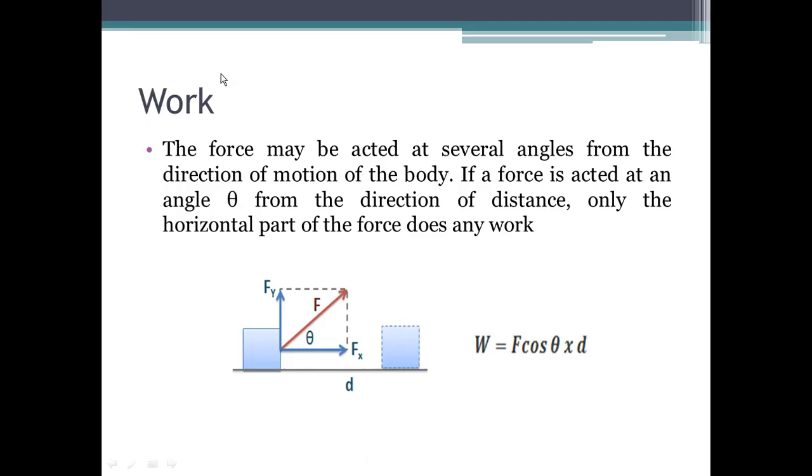So let's take the example of the mouse. When you push a mouse, you are holding the mouse and applying a force horizontally, not directly horizontal, but actually you're applying the force on the mouse diagonally. So when you push the mouse diagonally, you're actually having two influences of that diagonal force. One is you push on the mouse horizontally, and at the same time you are pushing the mouse downwards.